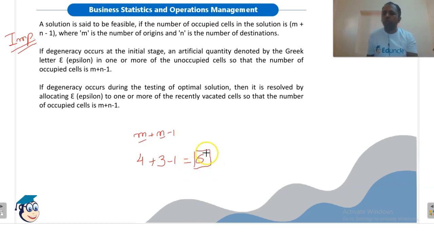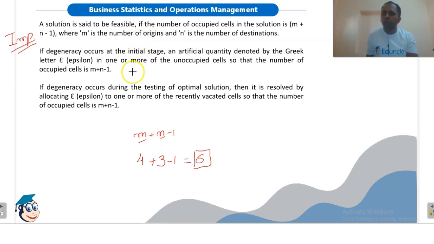So after obtaining an initial solution, we need to check the number of cells in which we have made the allocation. If it is equal to m plus n minus 1, then only the solution is feasible. Otherwise, the solution is said to be infeasible.